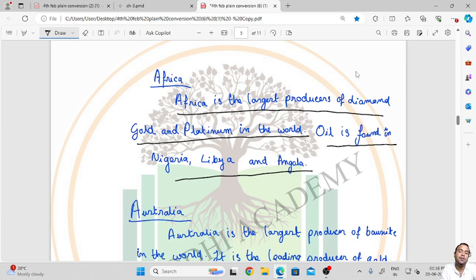In fact, Africa is the biggest producer of diamond and gold in the world. Zimbabwe is very much famous for its diamond deposits especially. So Africa has rich mineral resources in diamonds.